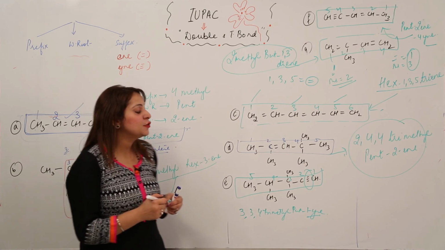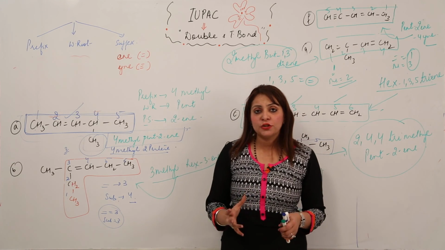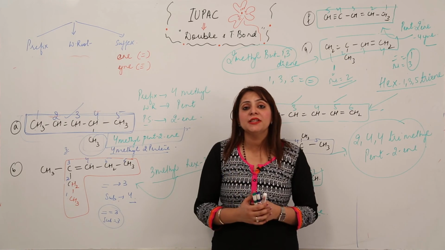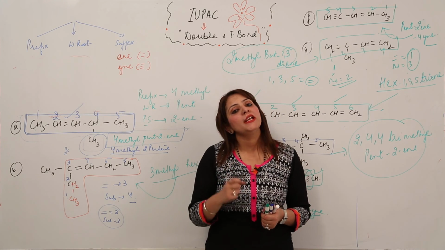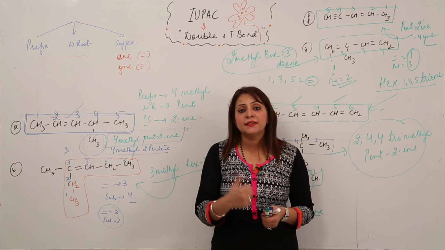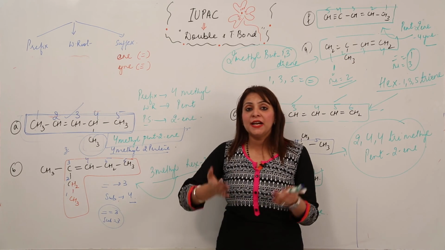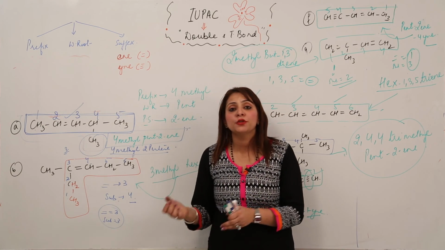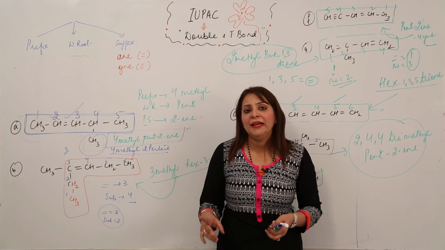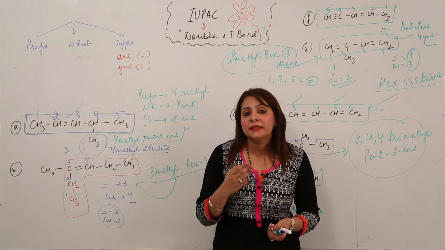I think it's clear how to write the IUPAC name for compounds which contain double and triple bonds; you are just familiar with the modifications. Just remember, the chain may get shorter, but still the compulsion is that we have to include the multiple bond in the chain. And if we see different types of multiple bonds, the double and the triple, our preference goes with the double bond. You may often think that because we started with the double bond and then the triple bond comes, you should number the triple bond carbon with the lowest number. Don't do that. Our preference goes with the double bond; the carbon atom carrying the double bond should possess the lowest number.